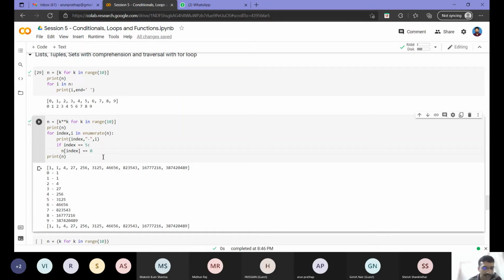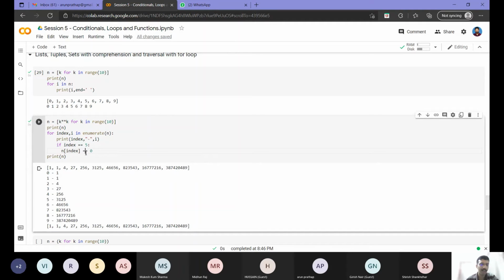Yeah, Hussein, hats off. Yeah, I have used a double equal to here. So as we saw earlier, equal to is what? It is used to implement a condition check. So at this point, I am checking whether n of index equals 0. So what will it return? It is a condition that we saw in the first thing, so it will return either true or false. I am not using that for any other purpose, so it will be just like dead code. I am not doing anything here.